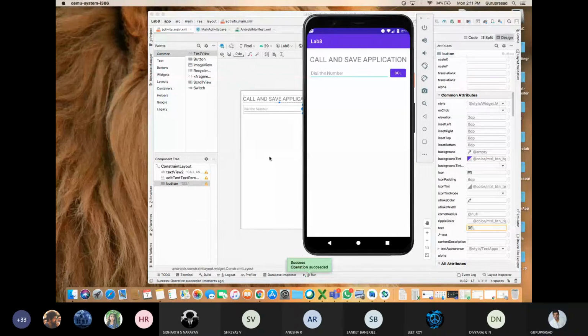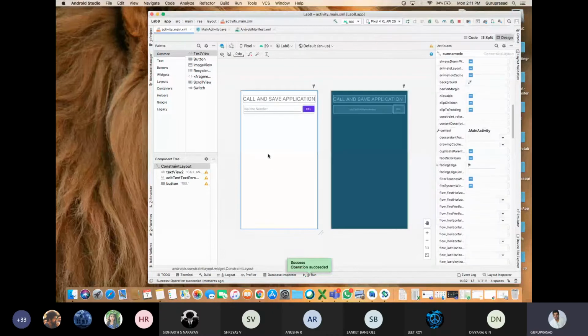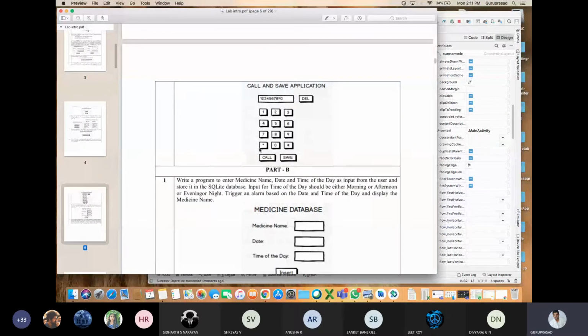Yes. Now, one more important thing you need to remember. See here, there are many buttons: 1, 2, 3, 4, 5, 6, 7, 8, 9, star. Which button, which work should be done? If I press 1, it should display 1 only. It should not display 6. If I press delete, it should delete the number. It should not save it. Correct?